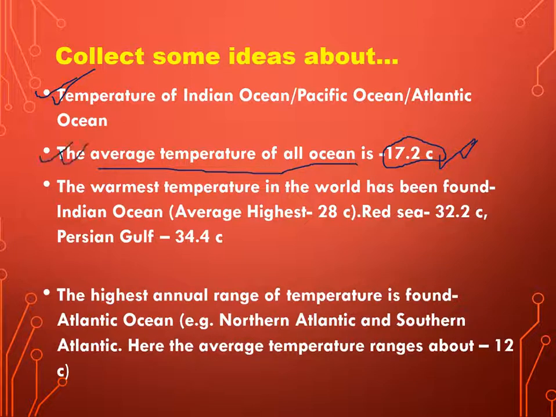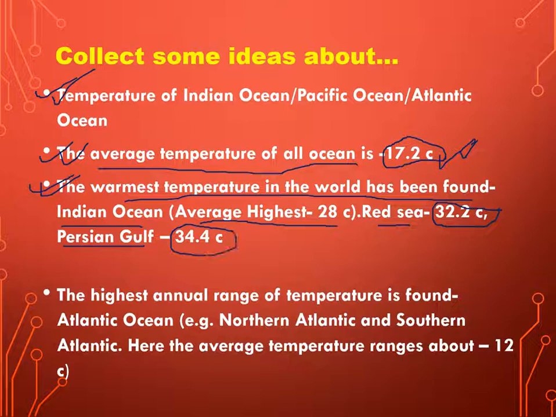Now, where are the warmest temperatures in the world found and where are the lowest temperatures of the world found? That should be remembered. The warmest temperature in the world has been found in Indian Ocean. Here average highest temperature is 28 degrees centigrade. Red Sea and Persian Gulf are parts of the Indian Ocean. Here Red Sea's temperature is 32.2 degrees centigrade and Persian Gulf temperature is 34.4 degrees centigrade.